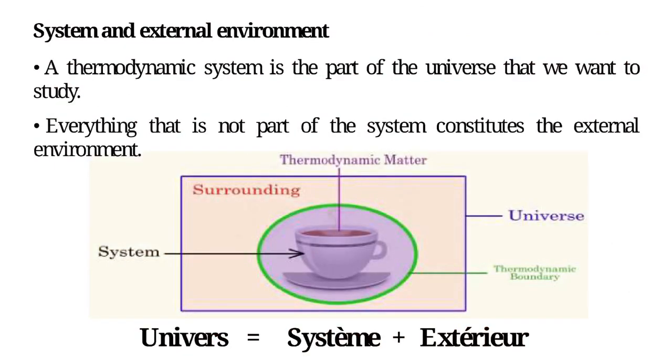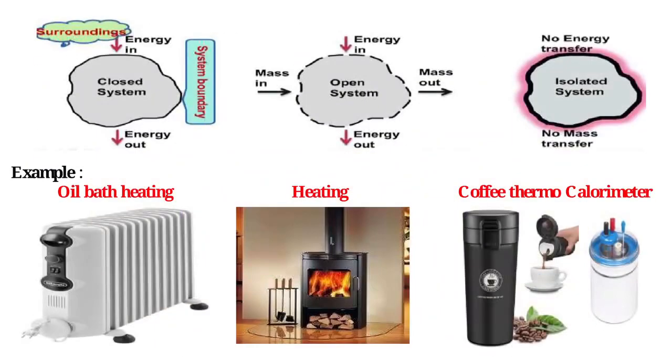System and external environment. A thermodynamic system is the part of the universe that we want to study. Everything that is not part of the system constitutes the external environment. Universe equals system plus exterior. Homogeneous system and heterogeneous system. The homogeneous system is made up of a single phase, gas, liquid or solid, and the physico-chemical properties are the same at each of its points.